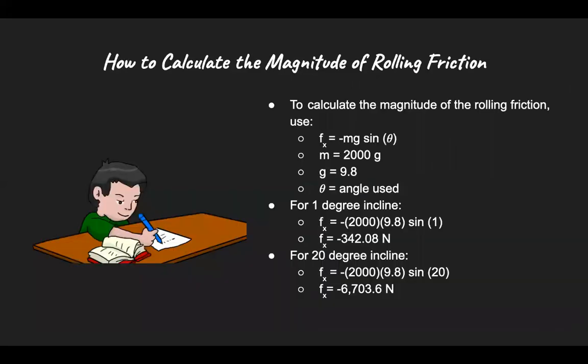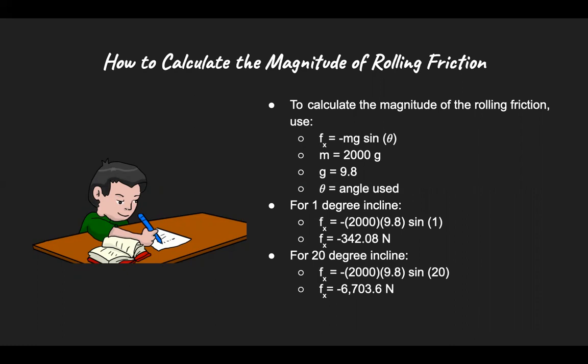After obtaining our graphs for both the inclines, we then calculated the magnitude of the rolling friction. The equation used to calculate the magnitude of the rolling friction was as follows: Fx equals negative mg sin theta, where m was the mass, g the universal gravitational constant, and theta the angle of the incline.